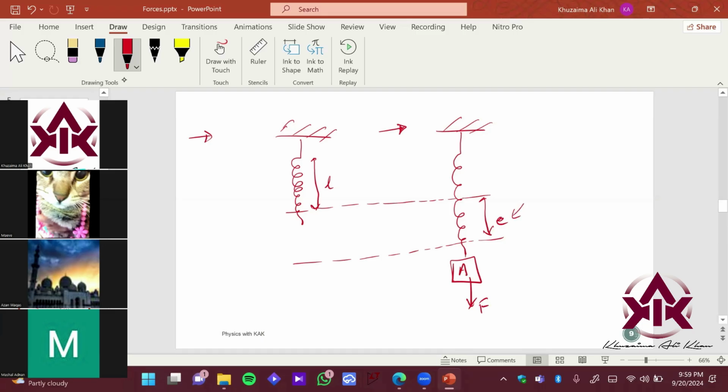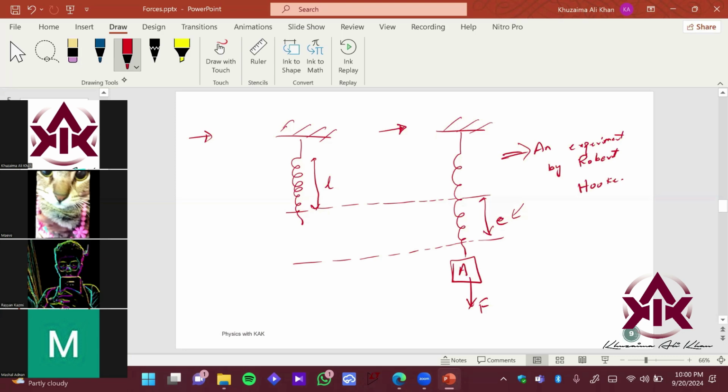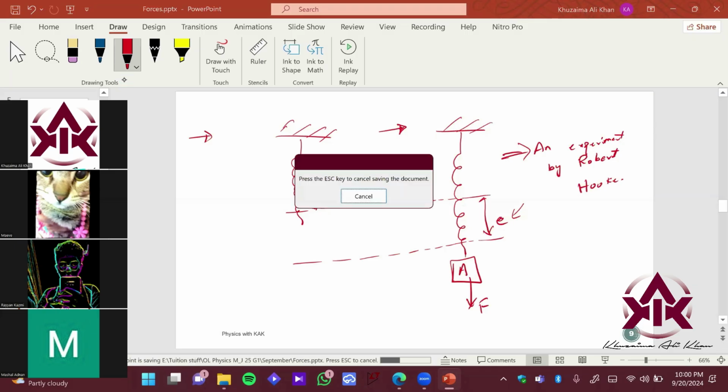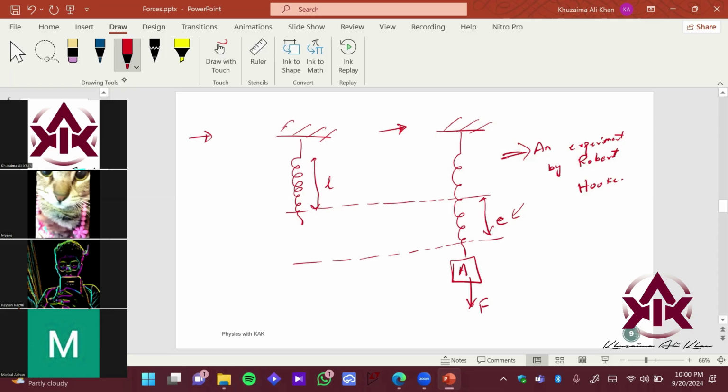So approximately 300 years ago, approximately three centuries ago, this experiment was done by Robert Hooke. An experiment by Robert Hooke. Does anyone know who was Robert Hooke? Has anyone watched a video or a documentary about this experiment? Yeah, I learned in school about Hooke's law. Does anyone know about Robert Hooke?